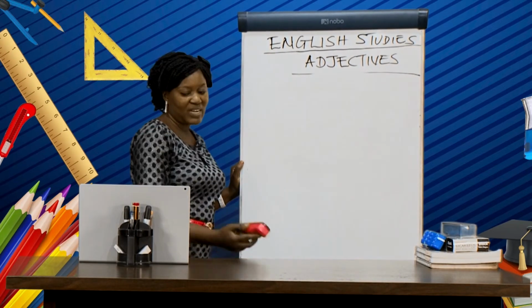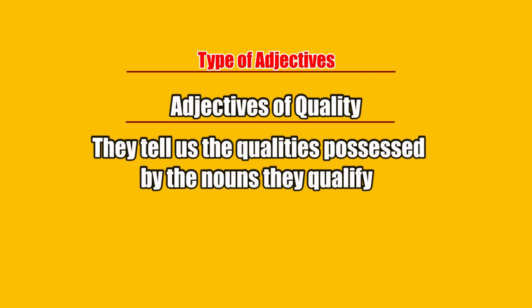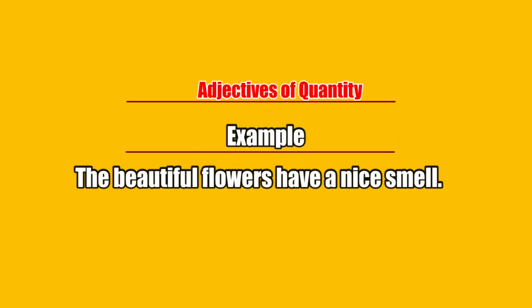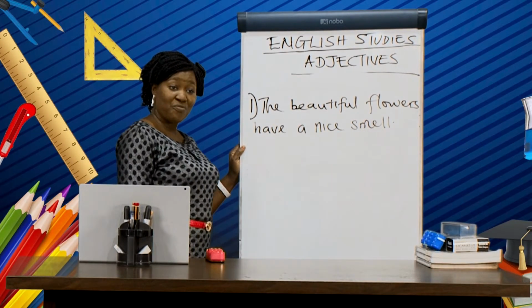This time we're going to look at adjectives of quality. Now, these adjectives of quality tell us the qualities possessed by the nouns they qualify. Take, for example, the beautiful flowers have a nice smell. Now, remember, we are talking about adjectives of quality.